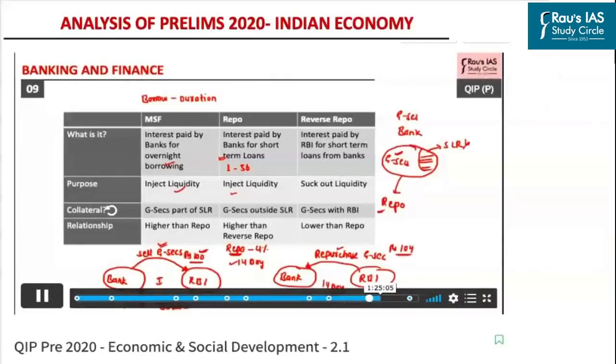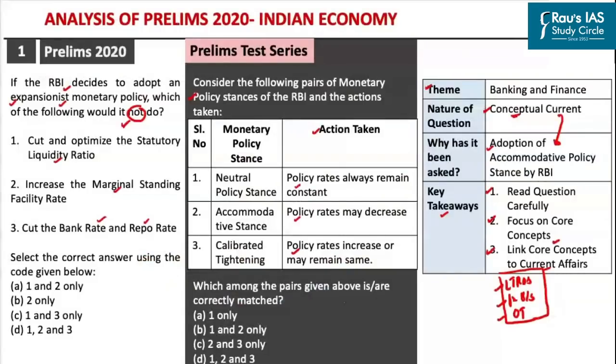Further, in our QIP video, we had also discussed the various monetary policy tools used by the RBI, that is MSF, repo, reverse repo, and so on. So if you look at the question asked in Prelims 2020, the question was, which of the following would the RBI not do as part of the expansionary monetary policy?